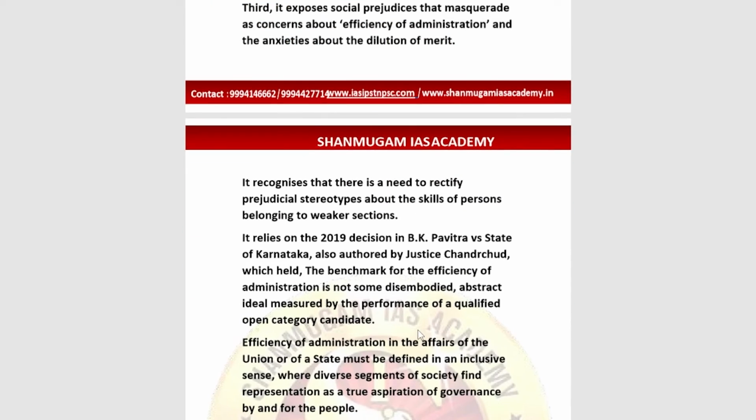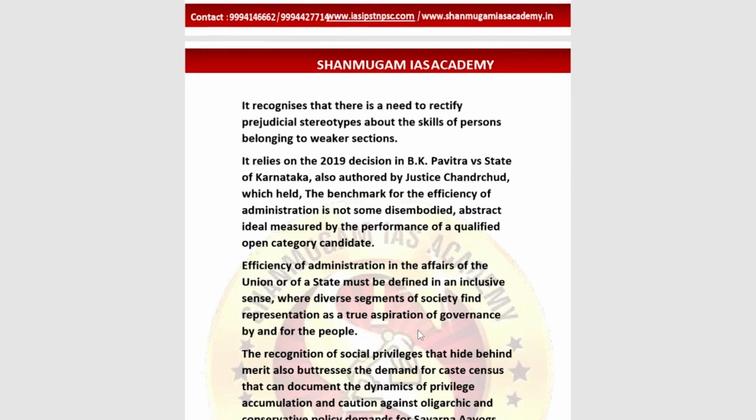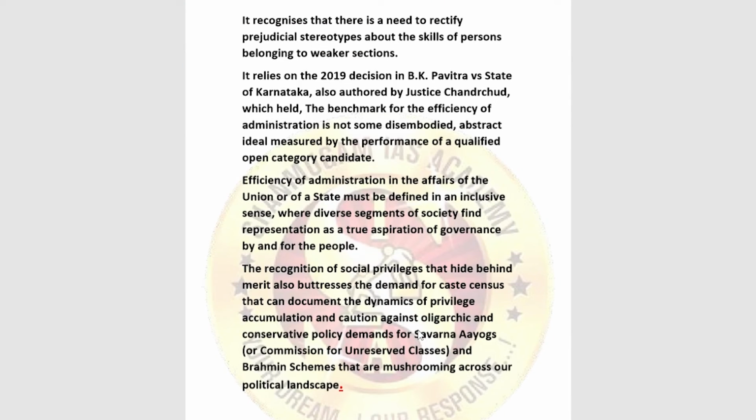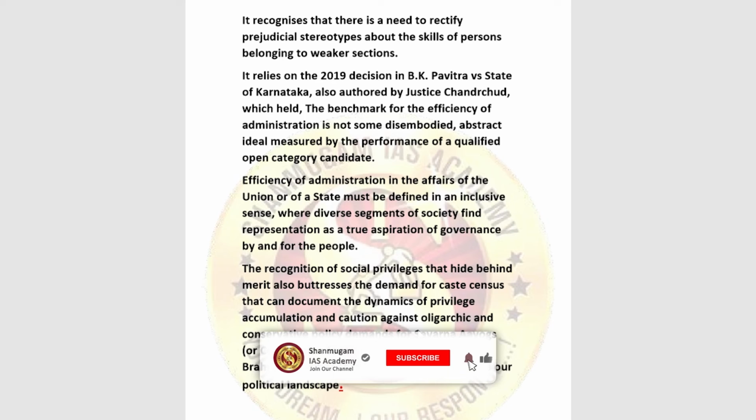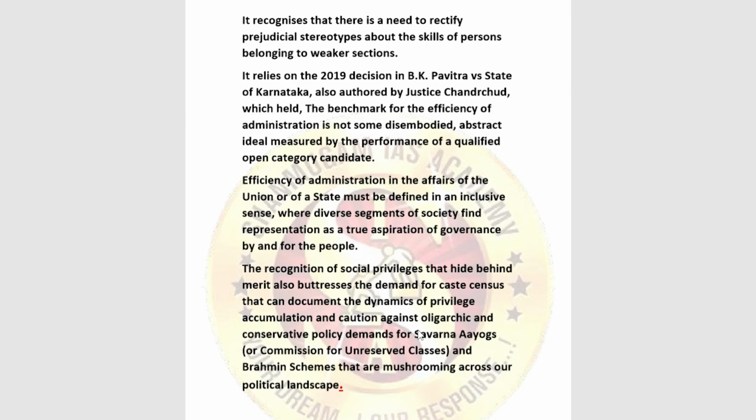So what we need to rectify here are the stereotypes about skills. It recognizes that there is a need to rectify the prejudicial stereotypes about the skills of persons belonging to the weaker sections. It also relies on the 2019 decision in B.K. Pavitra versus State of Karnataka, also authored by Justice Chandrachud, which held that the benchmark of the efficiency of administration is not some disembodied abstract ideal but is measured by the performance of the qualified open category candidate. This is important.